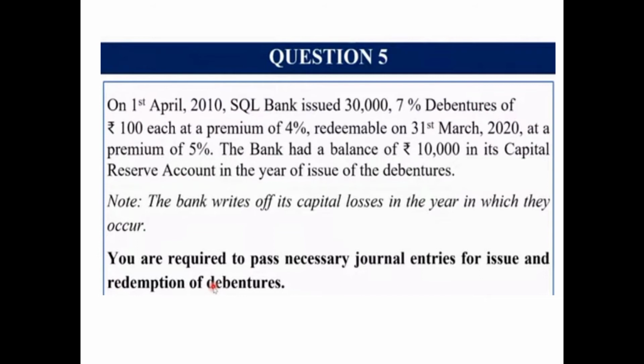That means it is incurring a loss on account of issue of debentures of 5%, and it will be having a reserve in premium which can be utilized for writing off the loss. The bank had a balance of 10,000 in its capital reserve account. Now, since it will have the securities premium reserve also, because it is issuing the debentures at premium, and it is also having the capital reserve, both can be utilized to write off the loss on account of issue of debentures. Note, the bank writes off its capital losses in the year in which they occur. Even if this was not given, we would have written off in the year of occurrence. You are required to pass the necessary journal entries for the issue and redemption of debentures.